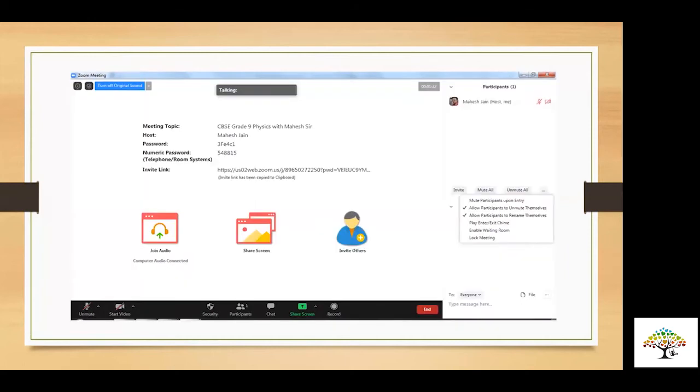The next option is about the participant. The moment you click on the participants, now all these options right now will not be visible to you because you are not the host, you are the participant. So when you are host, these are all the things visible. The moment you click on the participants, you will see all those who are there in the meeting are visible to you. Next one, Rishabh.